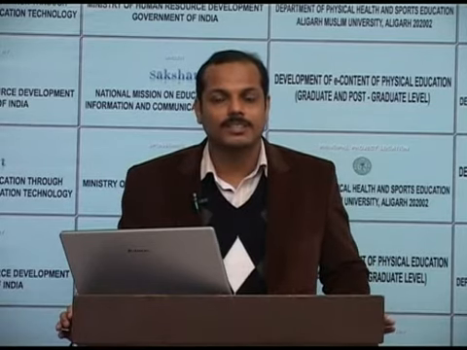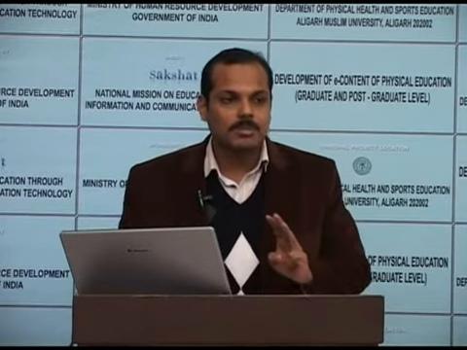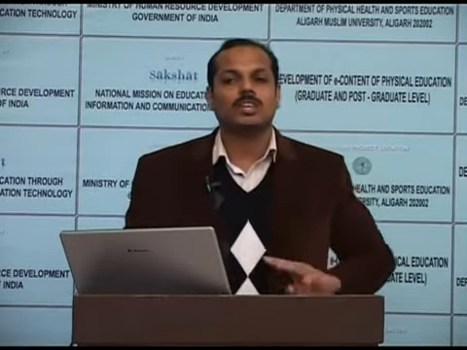Three types of techniques are usually used in the flight phase in case of long jump. These are sail or stride, second one is hang, and the third one is hitch kick.